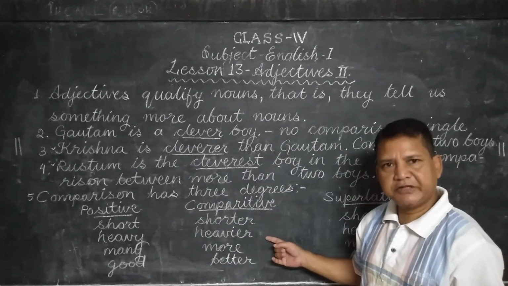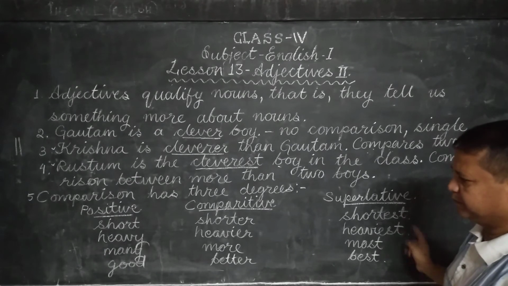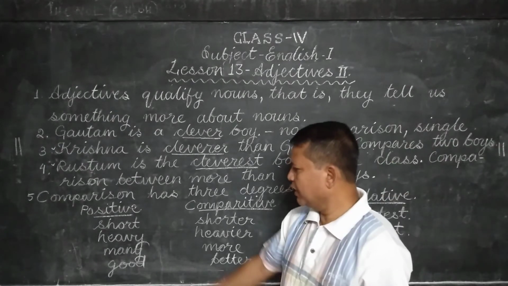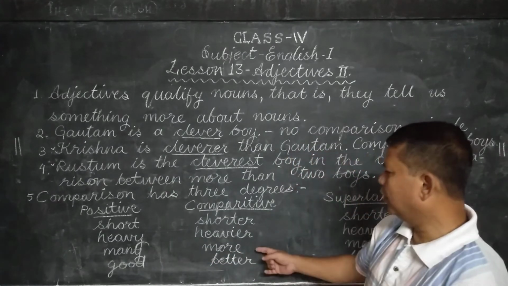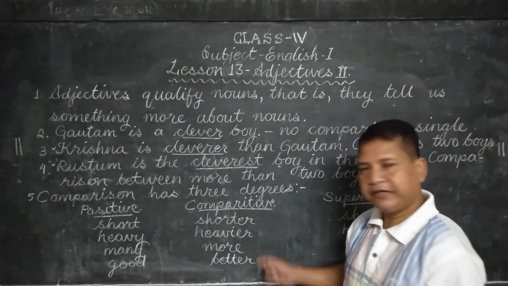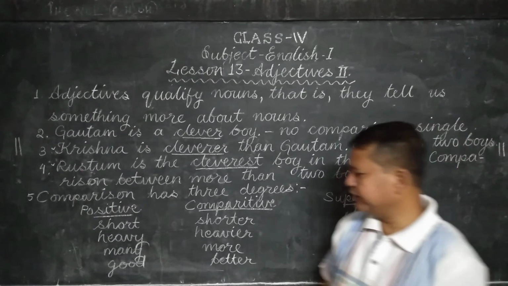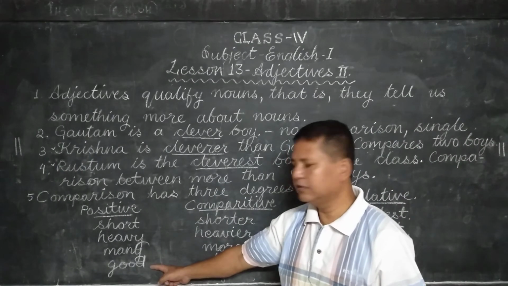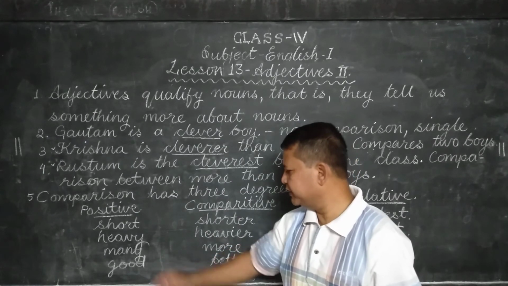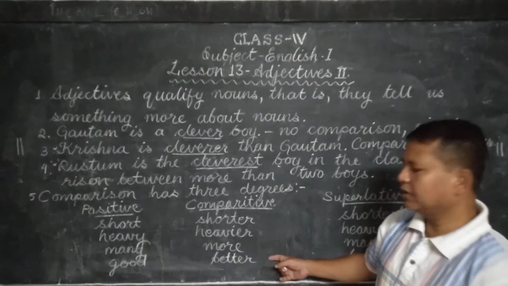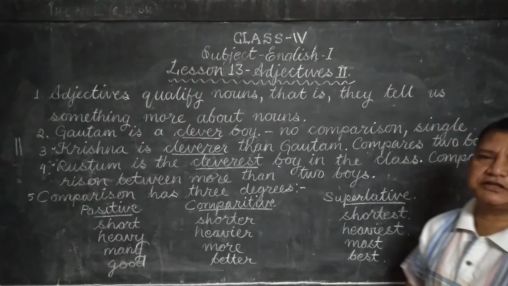Heavier, comparative degree. Heaviest, superlative degree. Next, many, positive degree. More, comparative degree. Most, superlative degree. Next, adjective good, positive degree. It can be good or well. Better, comparative degree. Best, superlative degree.